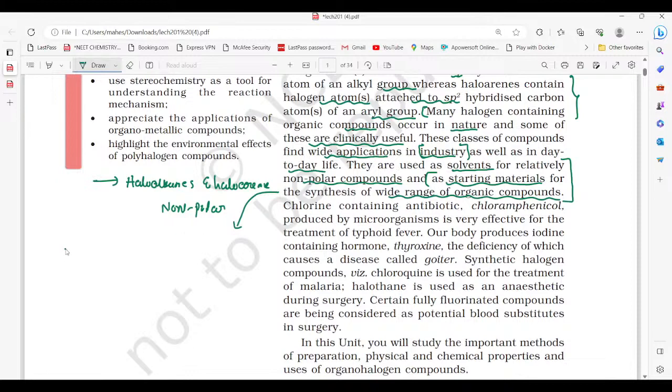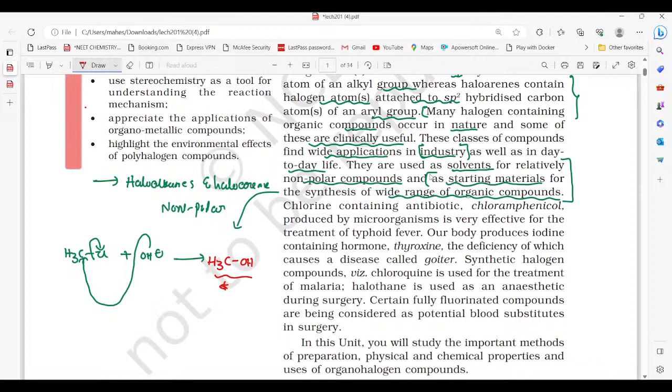Now let us take an example to explain this concept. For example, here is methyl chloride. This methyl chloride is reacted with a nucleophile. The nucleophile attacks this carbon and Cl minus is removed, because Cl minus is a good leaving group. So the product is methyl alcohol.